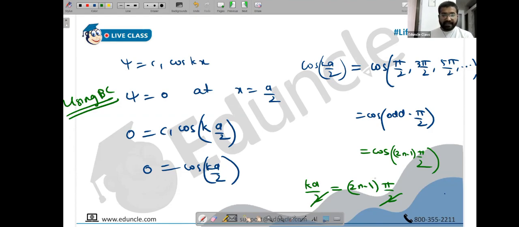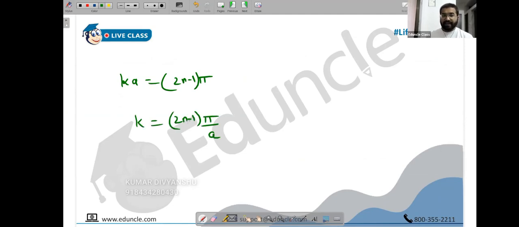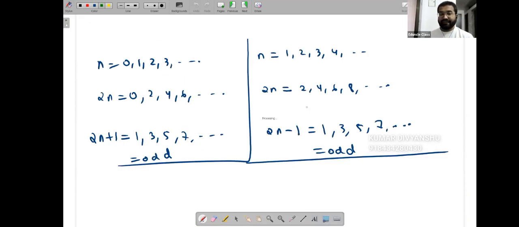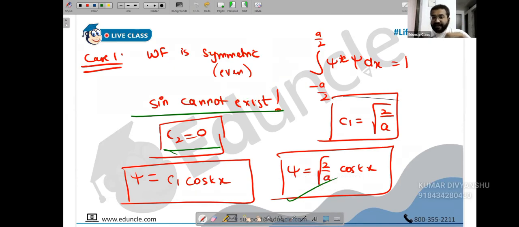So what's next? Ka is 2n minus 1 into pi. It means we have found k, which is 2n minus 1 into pi by a, and 2n minus 1 is odd, so it's odd pi by a. What have you got? 1 pi by a, then 3 pi by a, then 5 pi by a. What are the quantum numbers that are valid this time? When you write n pi by a, only odd values are valid. When the wave function is symmetric, when the wave function is even, the quantum numbers are odd. This is the most beautiful thing about symmetric potentials.